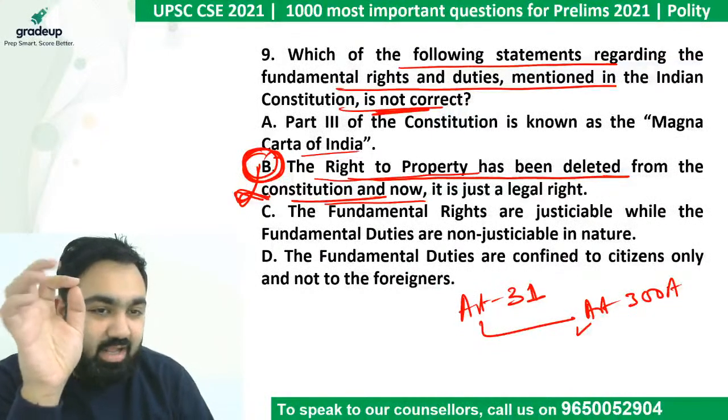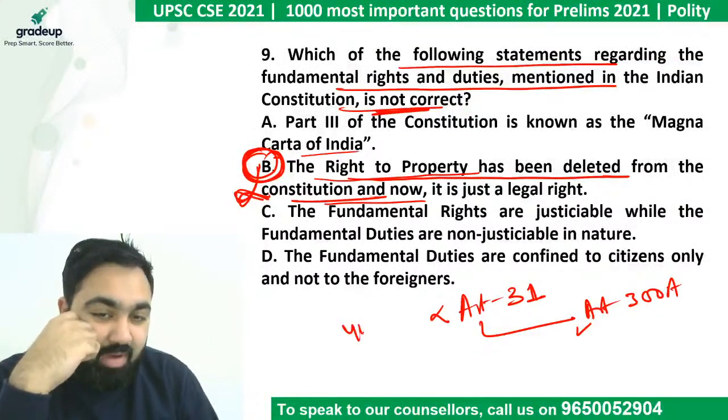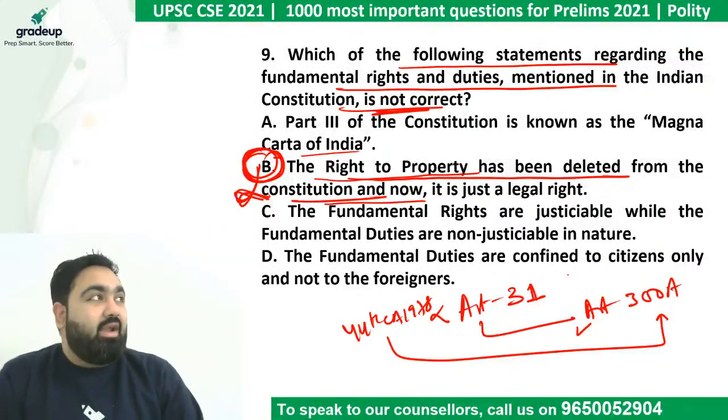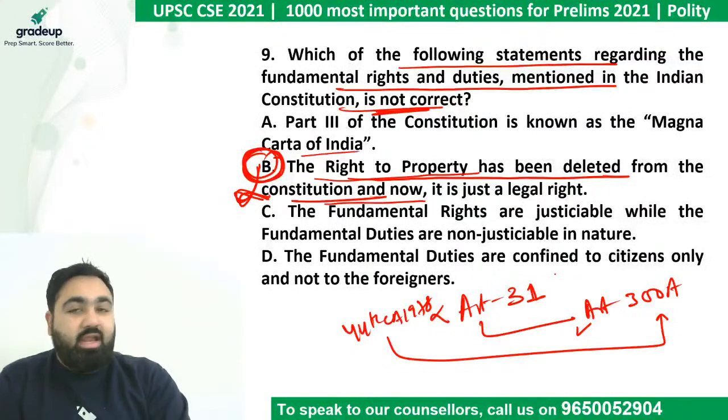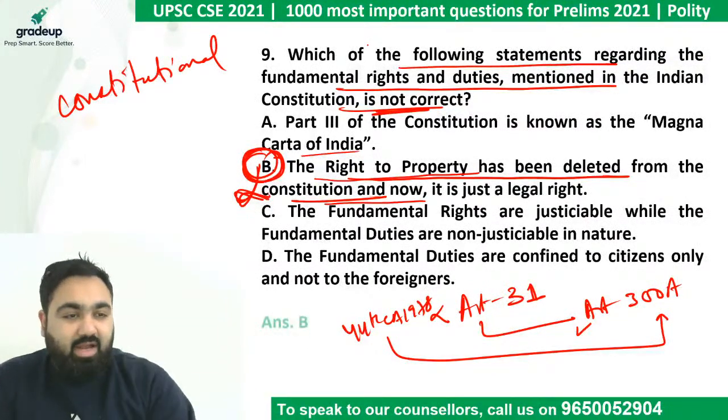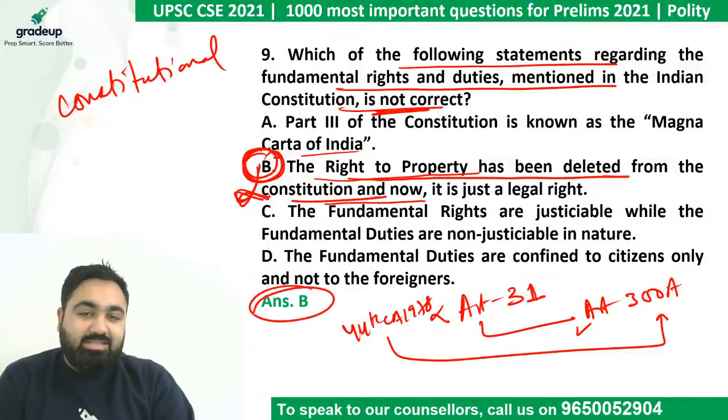Earlier it was under Article 31. It was removed by 44th Amendment 1978 and was written in Article 300A. So it has not been deleted, it has just been shifted now. It is still a constitutional right because it is still written in the constitution, although it is not a fundamental right anymore. So the correct answer is B.